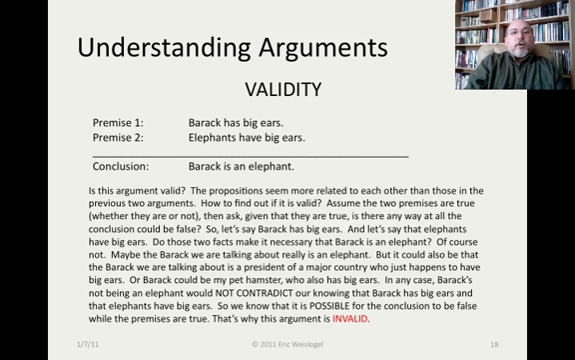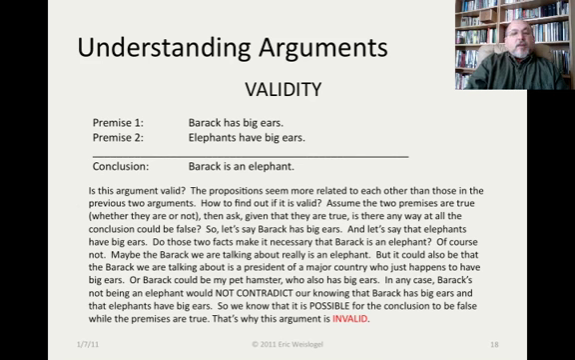Here's another argument. Barack has big ears. Elephants have big ears. Therefore, Barack is an elephant. Okay, well, these propositions seem more related to each other than those in the previous two arguments. How to find out if it's valid? Assume the two premises are true, whether or not they are, just assume they are, then ask, given that they are true, is there any way at all that the conclusion could be false? Okay, so let's say Barack has big ears, and let's say that elephants have big ears. Do those two facts make it necessary that Barack is an elephant?